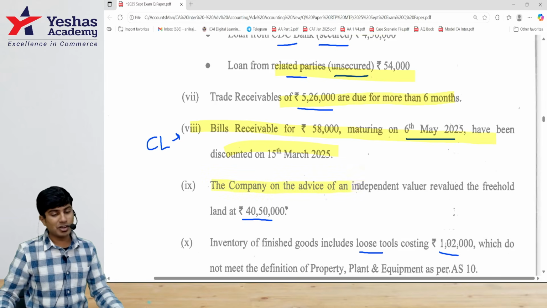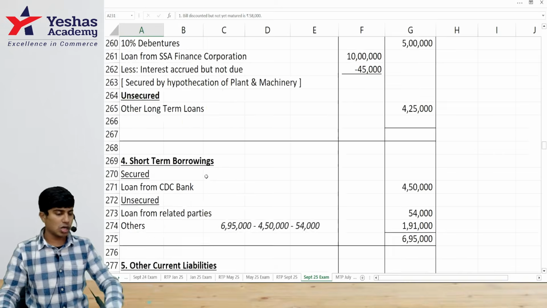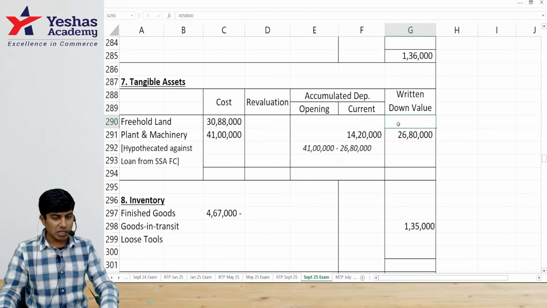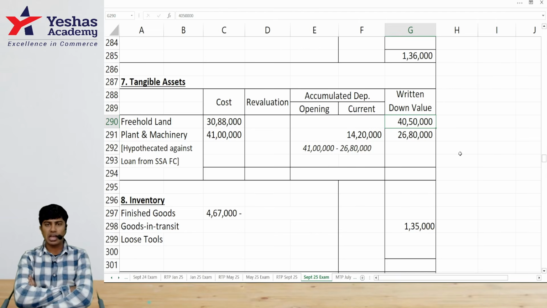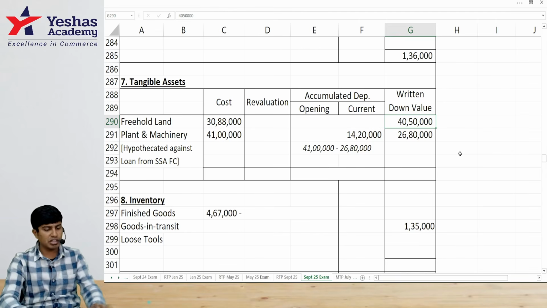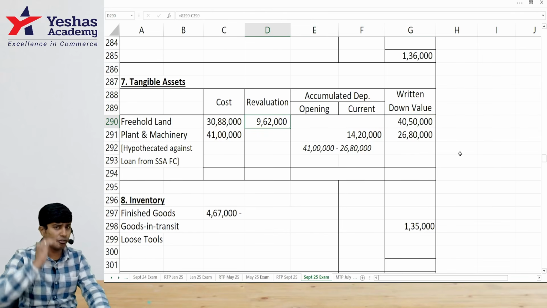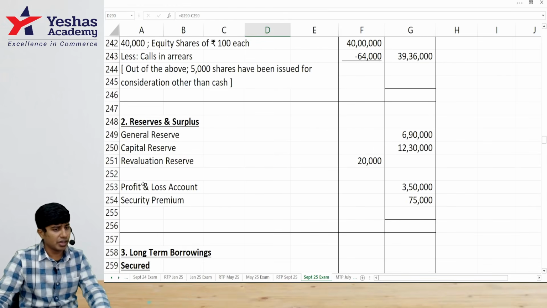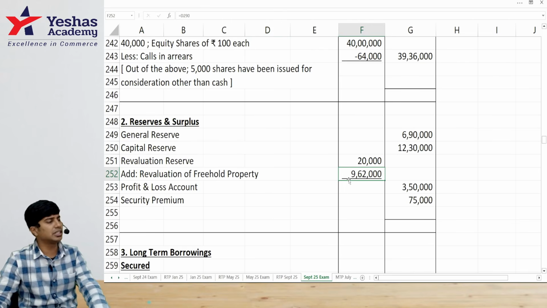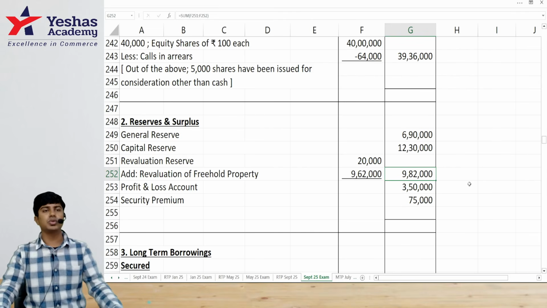Company on the advice of an independent valuer revalued the freehold property to 40 lakh 50. Come to notes to accounts of tangible assets. This becomes 40 lakh 50. How does 30 lakh 88,000 become 40 lakh 50? Do 40 lakh 50 minus 30 lakh 88. 9 lakh 62,000 is upward revaluation. In revaluation reserve, I would write 9 lakh 62 add. Total revaluation reserve will become 9 lakh 82,000.